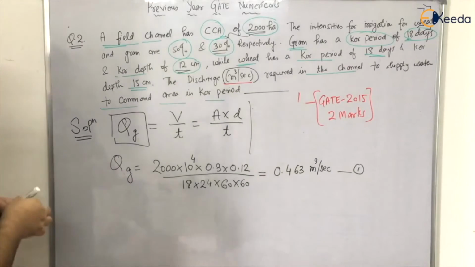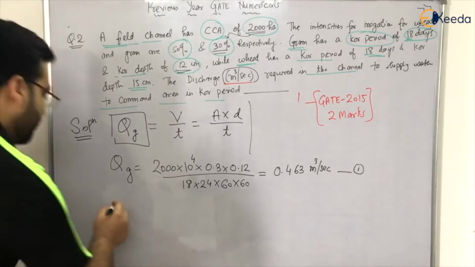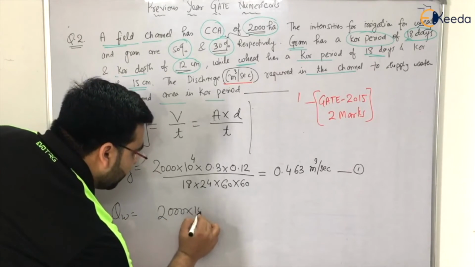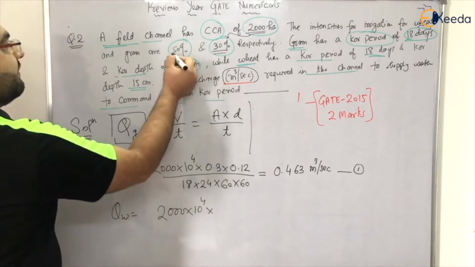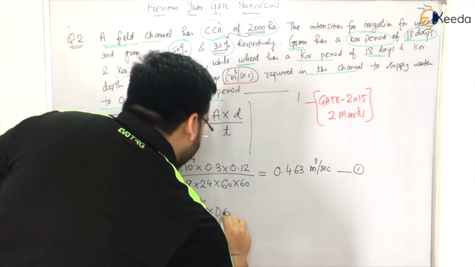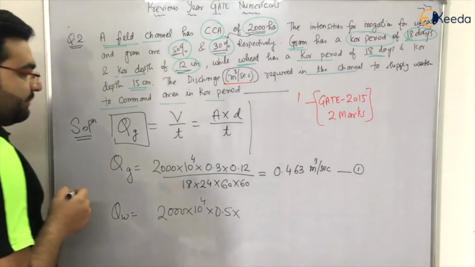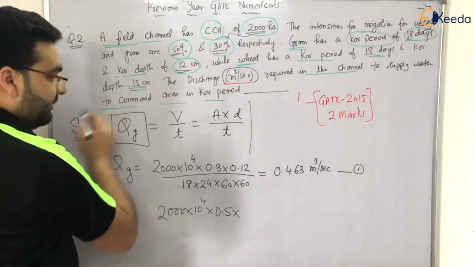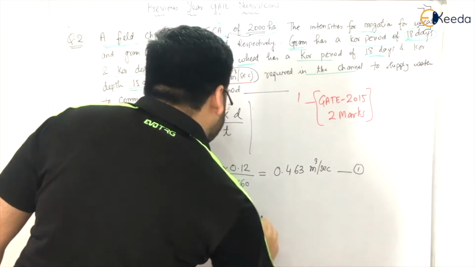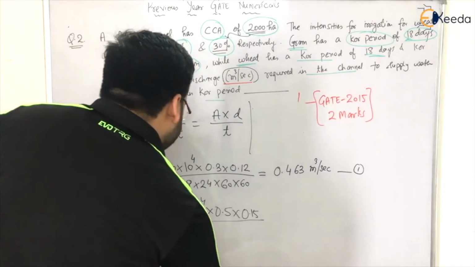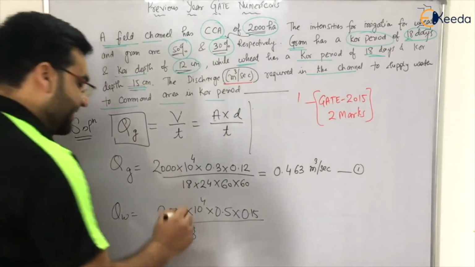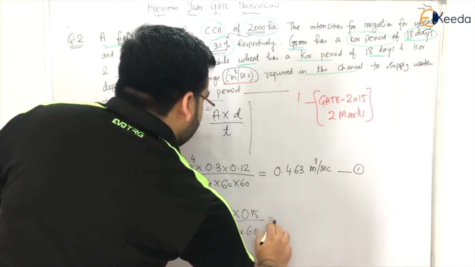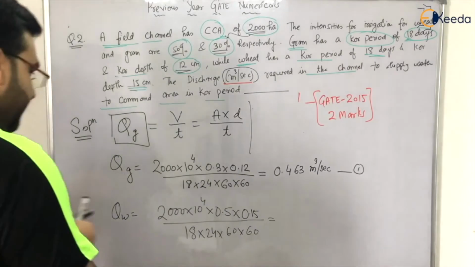Now similarly, let us calculate the discharge for wheat also. So discharge for wheat will be equal to the same area, 2000 into 10 raised to power 4 meter square, multiplied by the intensity of irrigation for wheat, which is 50%, so 0.5, multiplied by the depth of water. The base period is 18 days and the core depth is 15 centimeters, so 0.15, divided by the same 18, because it also has a base period of 18 days. So 18 into 24 into 60 into 60.